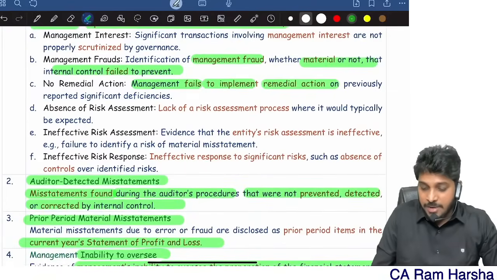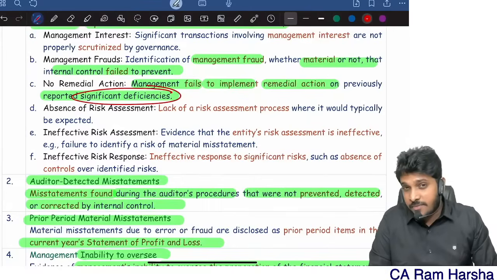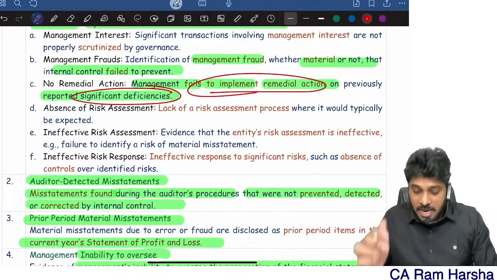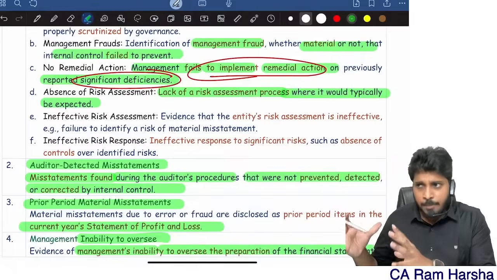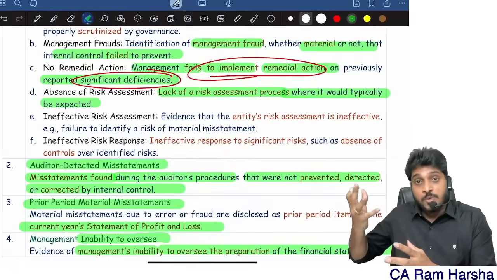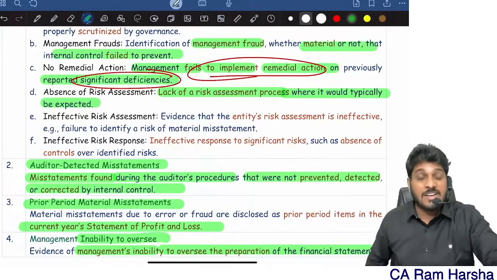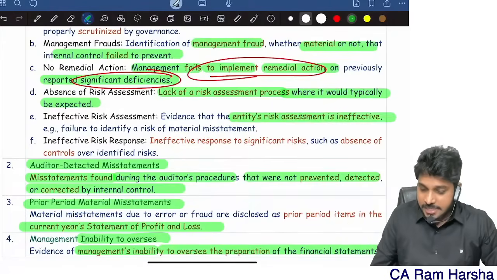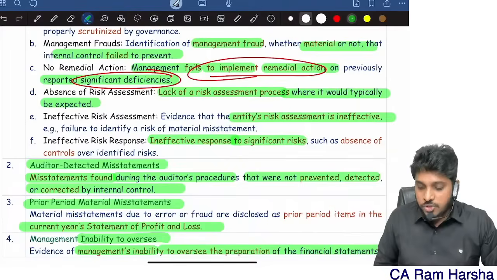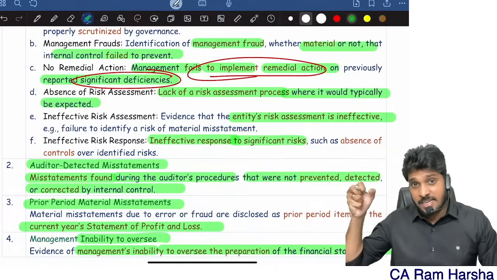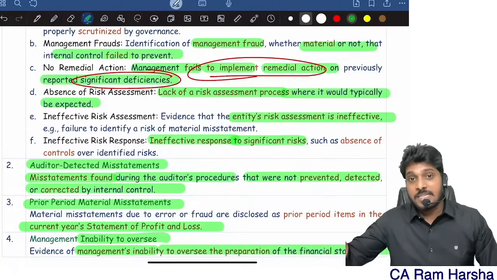Management fails to implement remedial action: previously we reported some significant deficiencies, and management does not implement any remedial action for that. Lack of risk assessment process: generally every company has to do risk assessment on its own, and that process itself is missing. If it is missing, there is a high possibility that employees will take it for granted. Or the entity's risk assessment is ineffective: the entity does risk assessment and identifies significant risks, but does not take any actions on them.